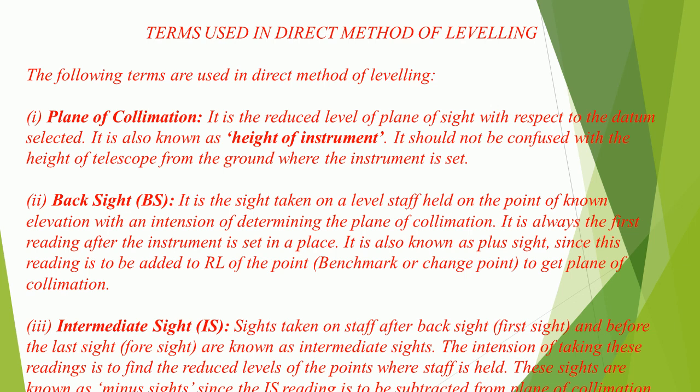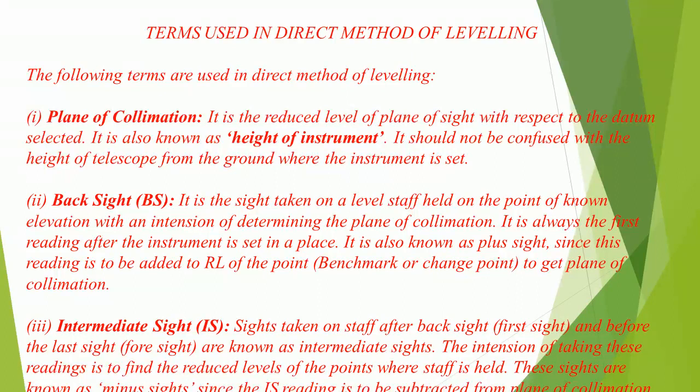It is also known as plus sight, since this reading is to be added to RL of the point, benchmark or change point, to get plane of collimation. 3. Intermediate sight, IS. Sights taken on staff after backsight, first sight, and before the last sight, foresight, are known